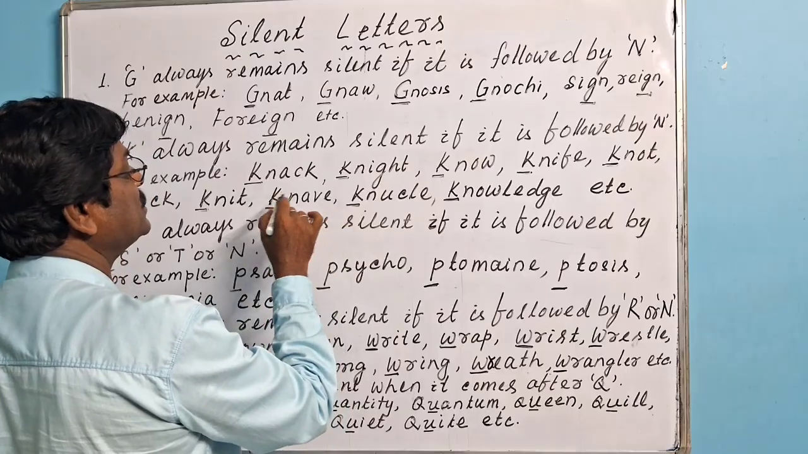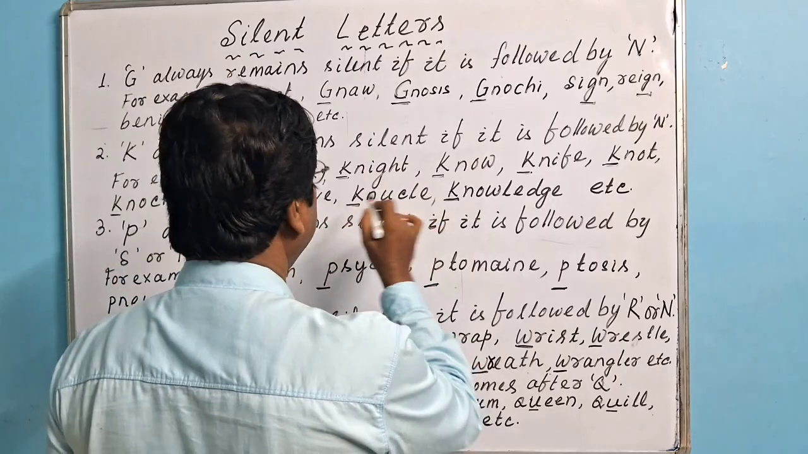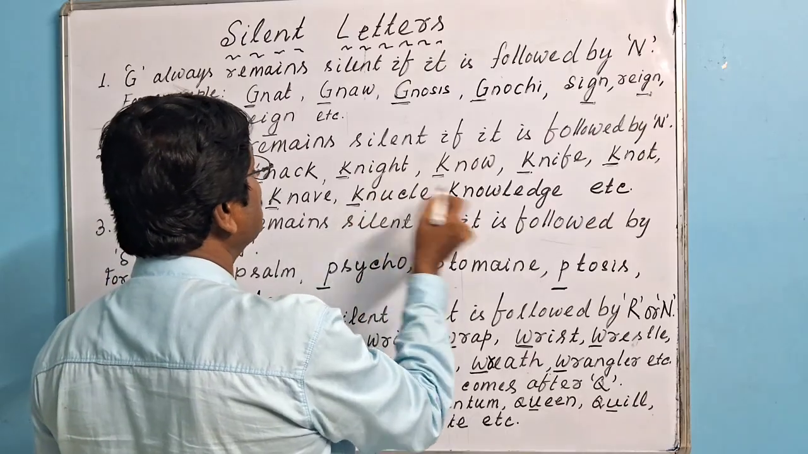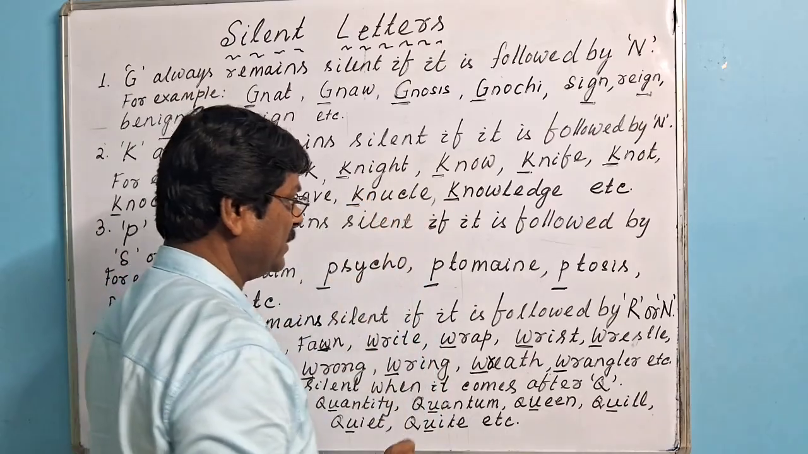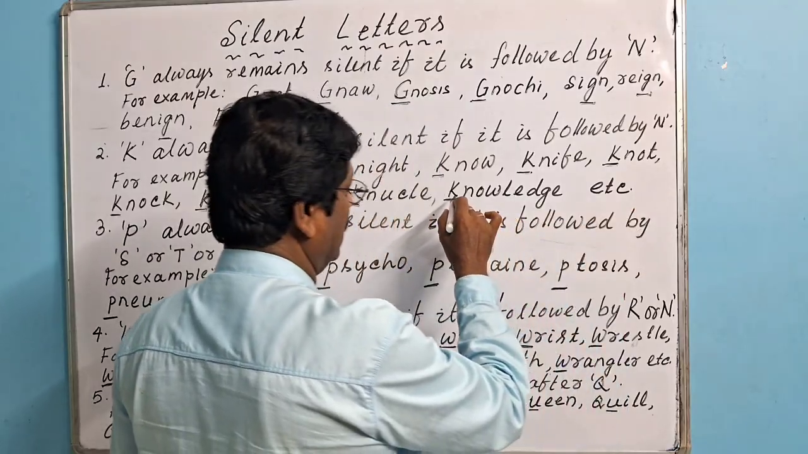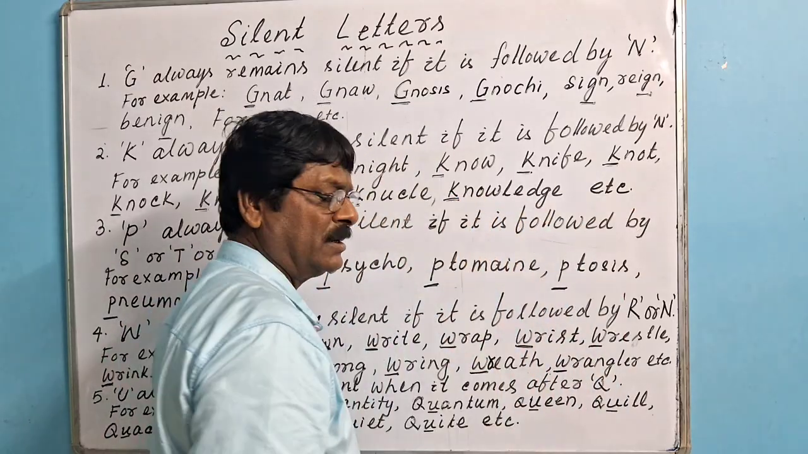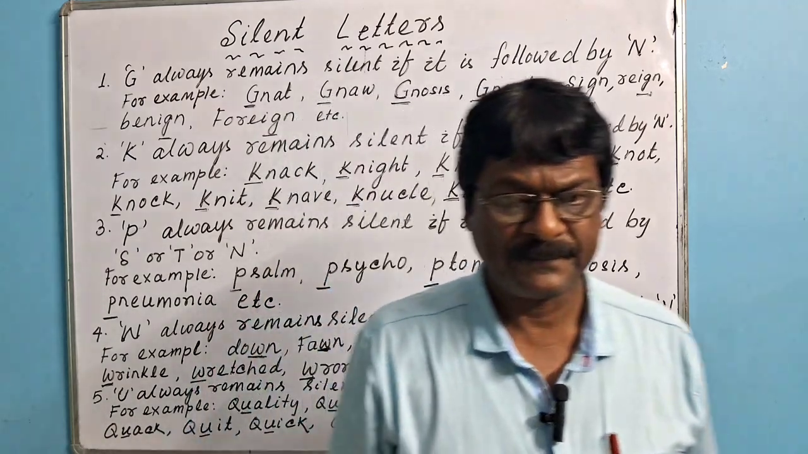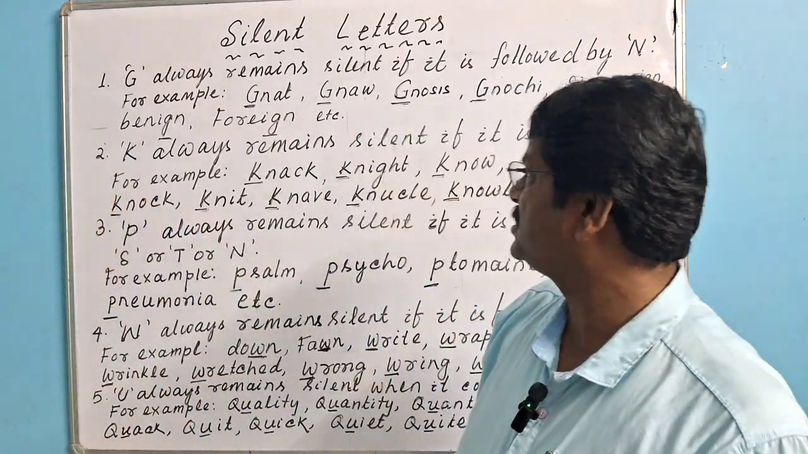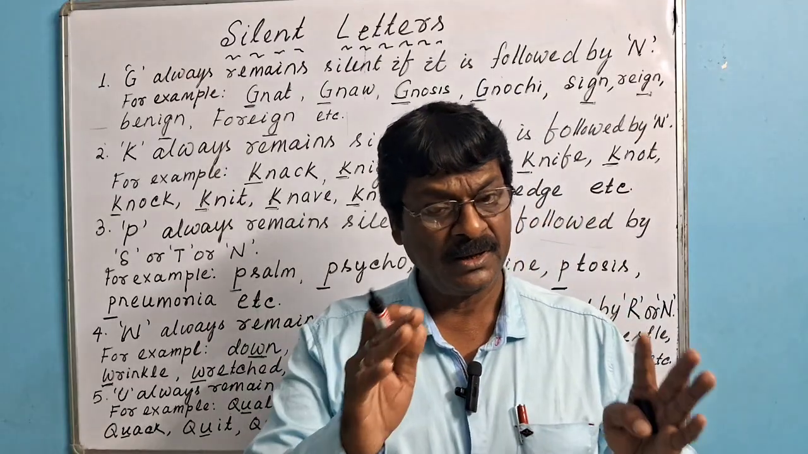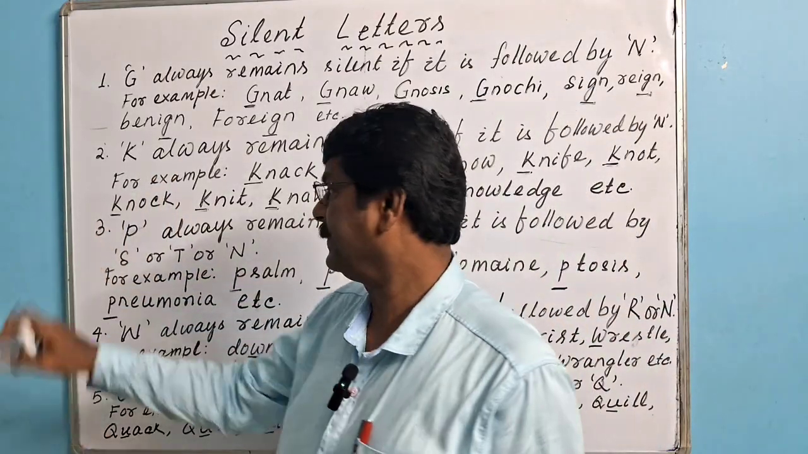Knab. Here K is followed by N. So K is silent. Knuckle. Here N comes after K. That's why K is silent. Knowledge. K is followed by N. That's why K is silent, etc. So point number two says K always remains silent if it is followed by N. Then we shall go for point number three.